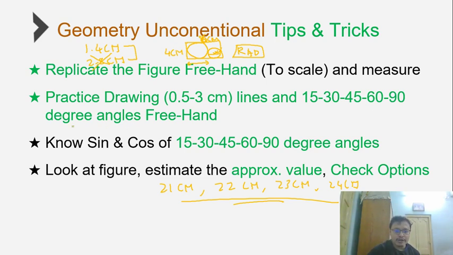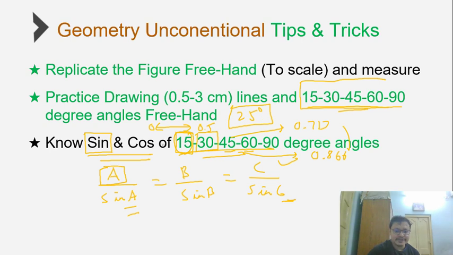If you remember, all the theorems in geometry basically involve rules of multiplying numbers and dividing numbers. Be it the rule of similarity, like A by sine A equal to B by sine B equal to C by sine C, be it the rule of A by B is equal to C by D is equal to E by F and so on. All of them are basically multiplication based formulas. So for example, to calculate the value of C, all you need to do is multiply E by F into D and so on.